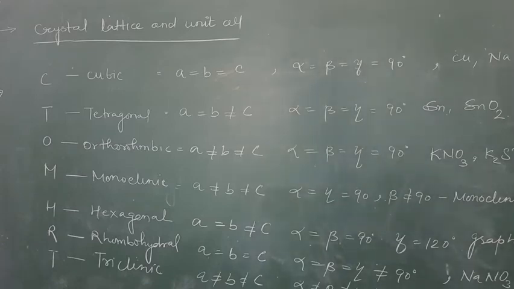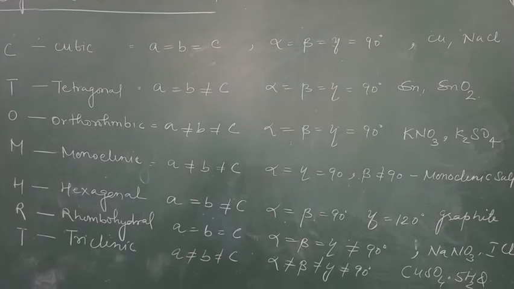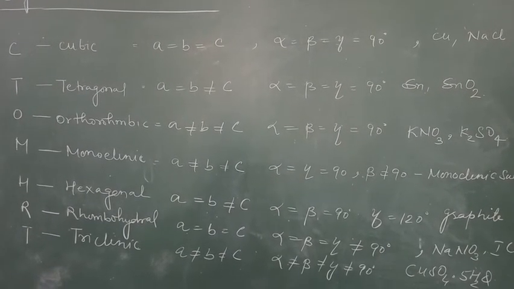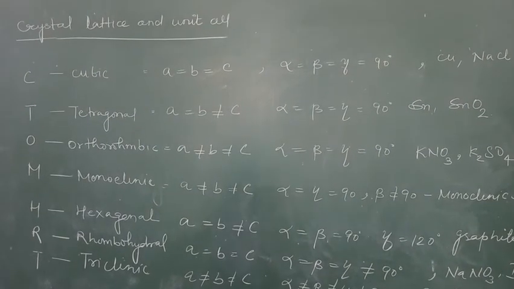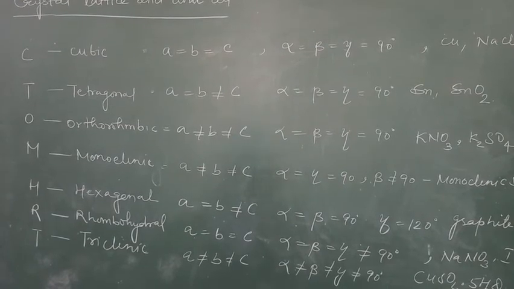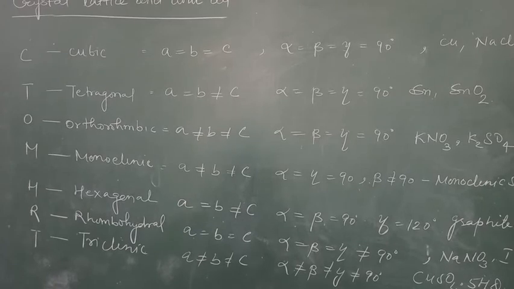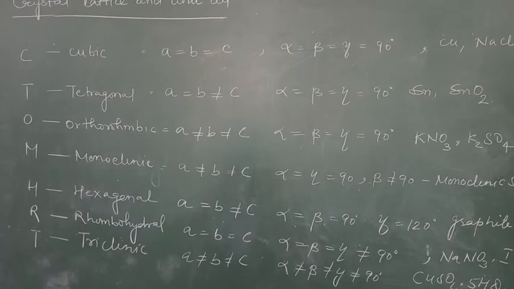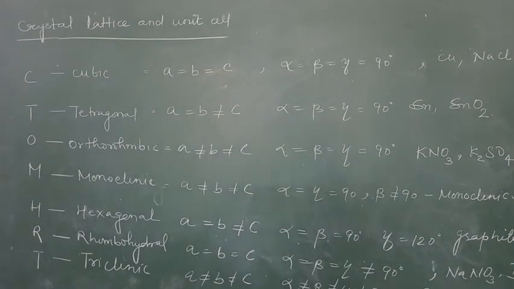A normal unit cell has 6 parameters. Say it carefully: 3 sides and 3 angles. On the basis of this, there are 7 types of unit cells: cubic, tetragonal, orthorhombic, monoclinic, hexagonal, rhombohedral, and triclinic. I hope you are able to remember all these types of unit cells on the basis of parameters.